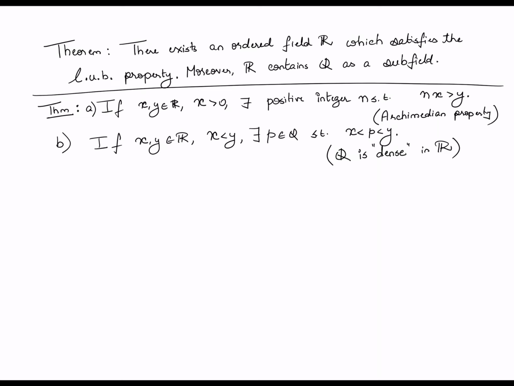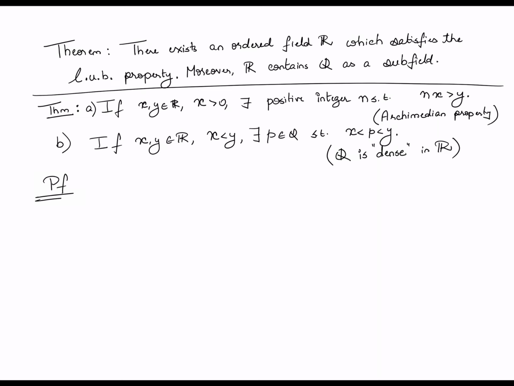Now, dense is actually a measure theoretic term, so I'm not going to get into details about why, but at this point it's sufficient if you just understand this in an intuitive sense. If between any two real numbers there is a rational, that means that the rationals are, quote unquote, dense within the set of reals. So that is what the second part of this result tries to say.